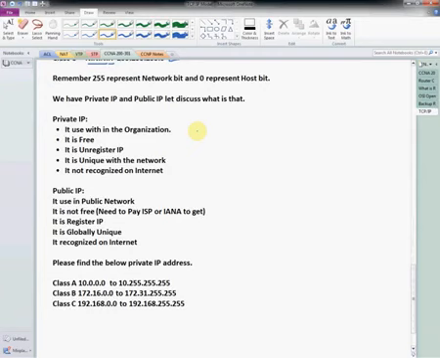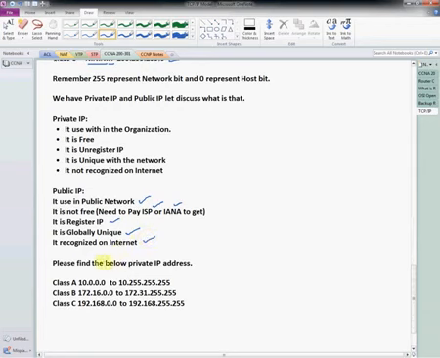Same here, public IP is used in the public network and it is not free. We need to pay to purchase it from an ISP or INA. It is registered IP and it is globally unique. Means if I get one public IP, then another person will not have the same IP because it is globally unique, and it is recognized on the internet. With that IP we can go to any site, or we can host any website on that IP. So this is the basics about IP.